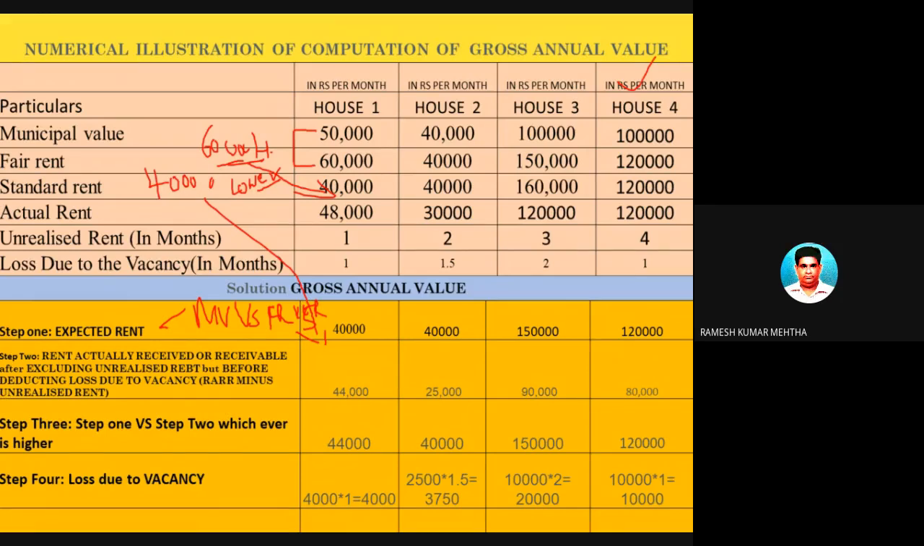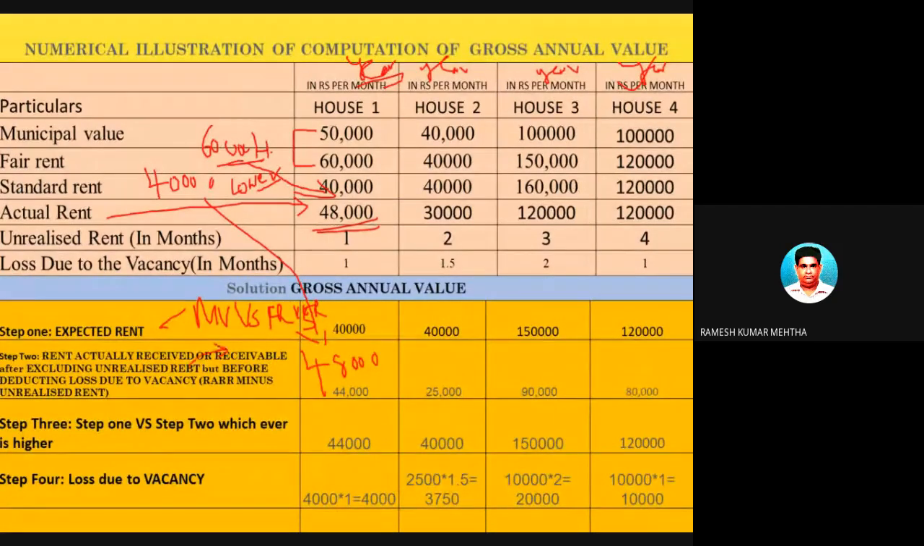Now actual rent. Actual rent at which it has been let out. Okay, sorry, this is per year, you can note down. This is per year, for the year it has been let out. Now actual rent: at how much was the rent charged? It was let out for 48,000. This particular house property has been let out for 48,000 rupees.